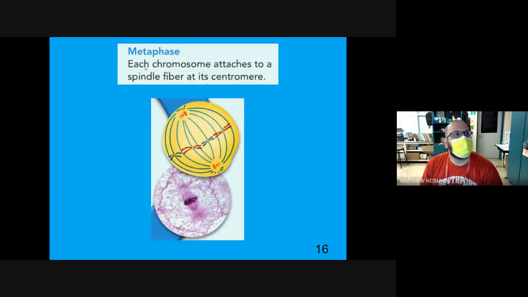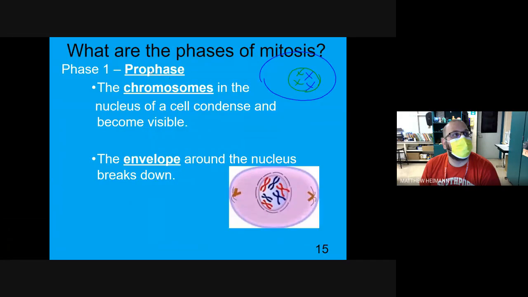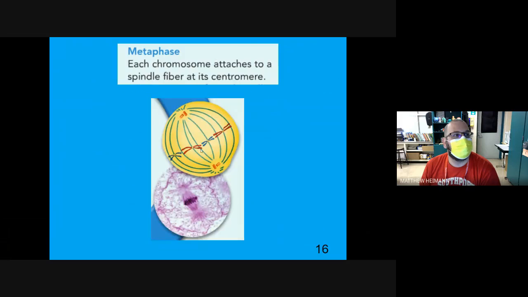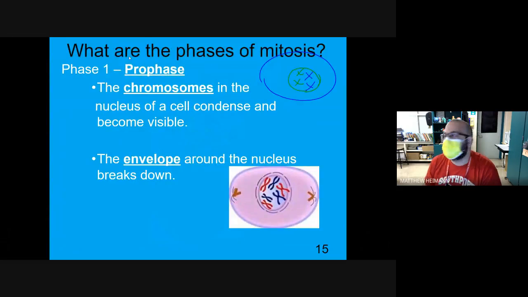All right, metaphase. Each chromosome attaches to a spindle fiber at its centromere. So metaphase, look at these things. These things are all in the middle. Metaphase, middle. Prophase, first. The word pro means like top, first. That's the prefix.